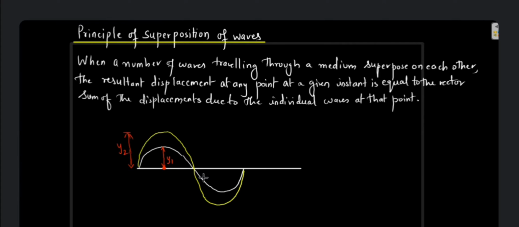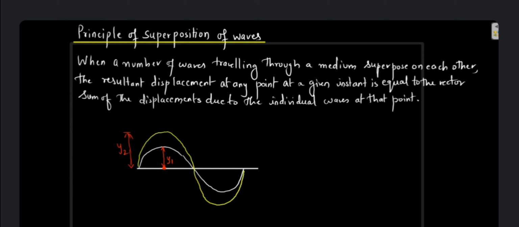Now suppose we want to find the resultant amplitude of this particle, how much this particle is going to be displaced in total. You will see that the resultant displacement of this particle will be the sum of these two displacements, that is y1 plus y2.